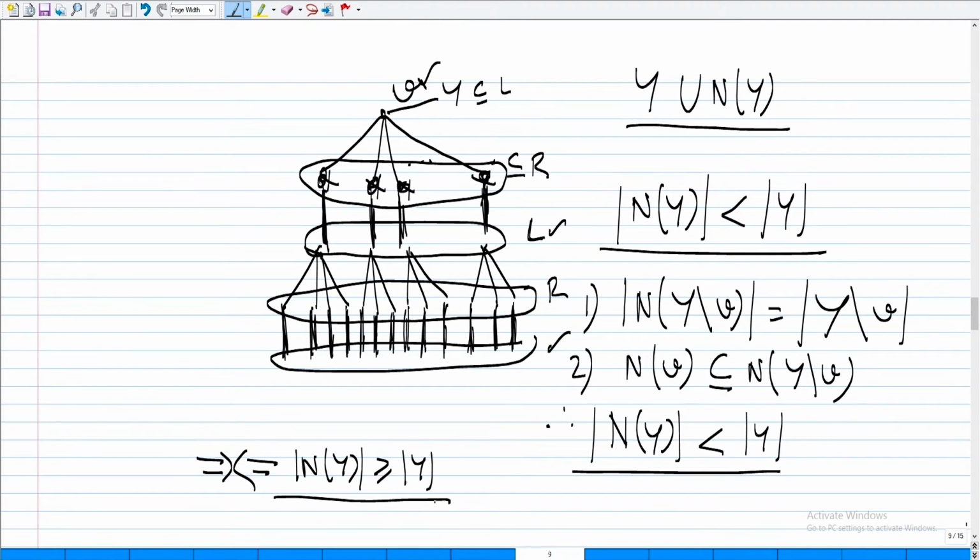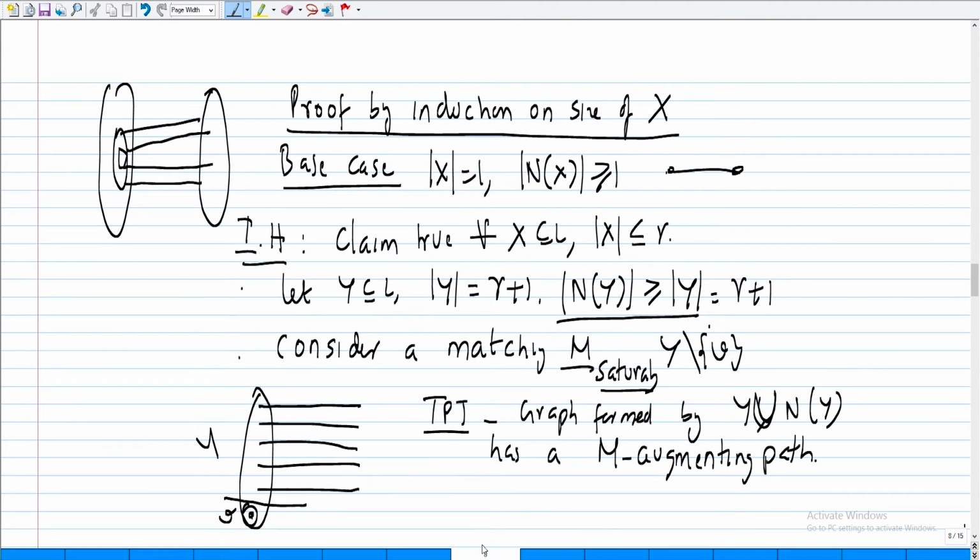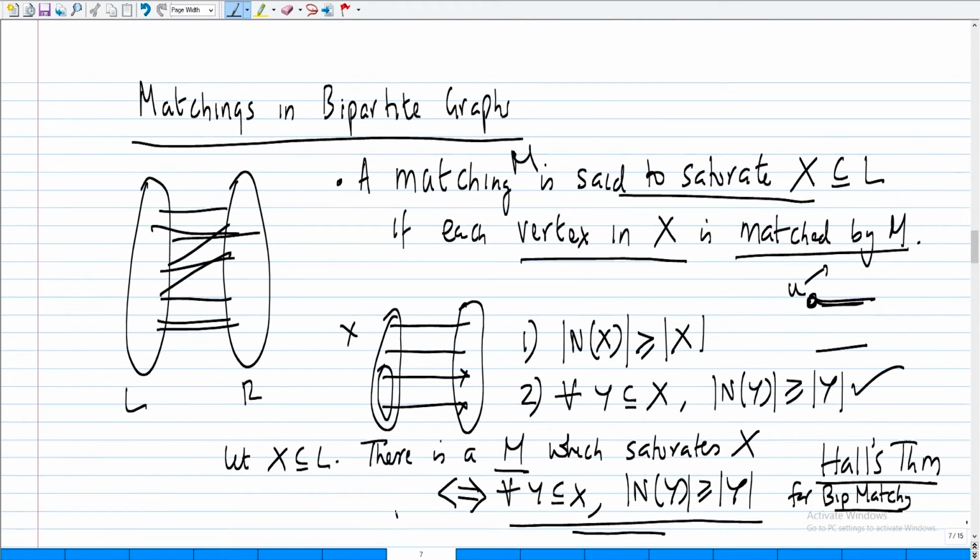So where did we use the induction? We used the induction by saying that after removing a vertex V, I will have a matching, and we find an M augmenting path for that matching. That is where we have used the induction hypothesis, by considering a matching that saturates Y union V, and then we ran the data structure that we discussed earlier and then argued this property. Fine. So therefore, this theorem is done.